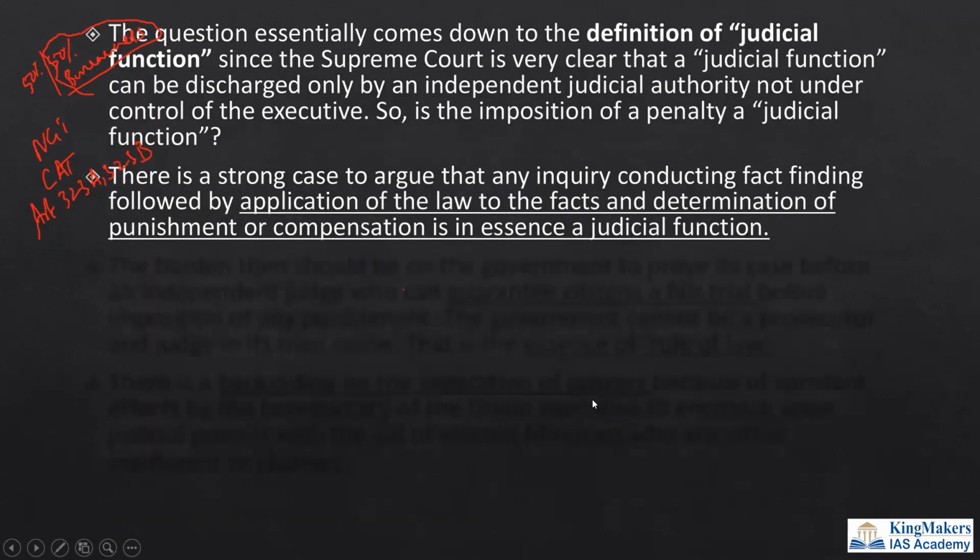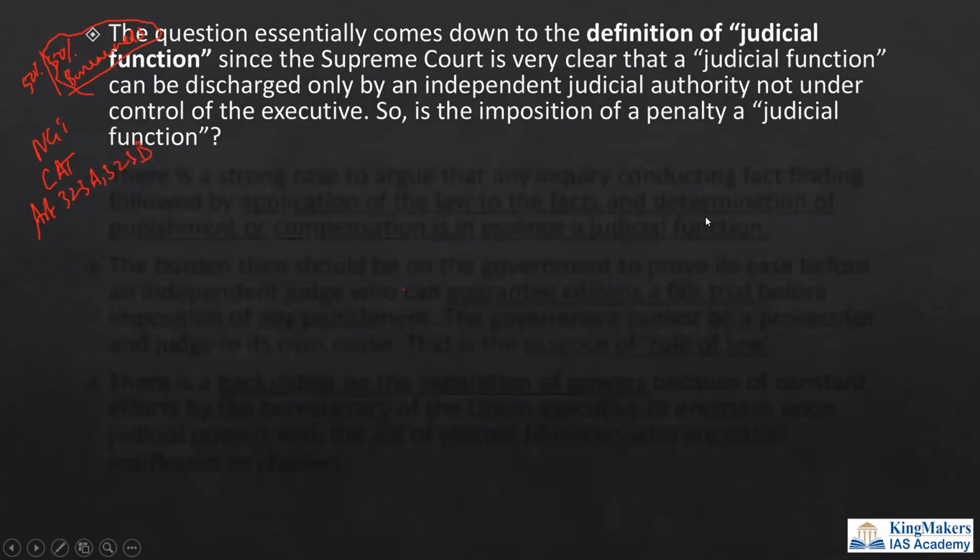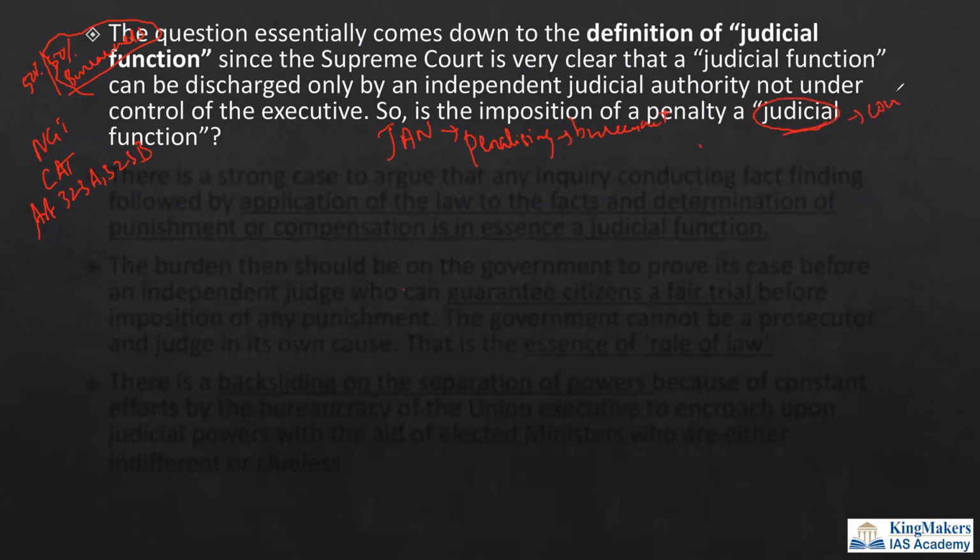And the question is now whether giving penalty is a judicial function, because the Jan Vishwas Bill has taken the penalizing function to the bureaucrats. So now the penalizing function will be done by the bureaucrats. But the court in earlier cases said the judicial function should be performed only by the court. This is the pronouncement of the Supreme Court. But whether the penalizing function is a judicial function or not, it is for the Supreme Court to tell.